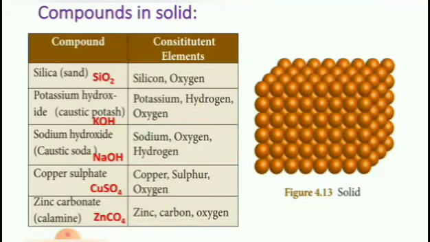First, compounds in solid. Some important compounds that exist in solid state are tabulated as follows. These are the compounds: silica, potassium hydroxide, sodium hydroxide, copper sulfate, zinc carbonate. These are the molecular formulas for the given compounds. Students, in higher classes, you will study how to write the molecular formula for a given compound.